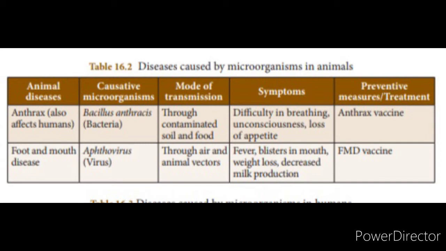The foot as well as the mouth have wounds, ulcers, severe ulceration, and weight loss. Then milk production decreases. The animal can't produce milk. It will be controlled by the FMD vaccine, that is the foot and mouth disease vaccine. So these are the two important diseases caused by microorganisms in animals.